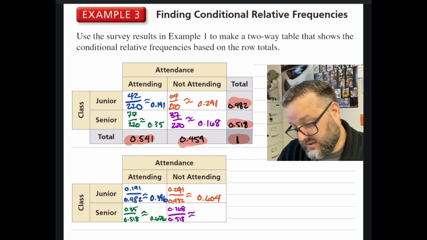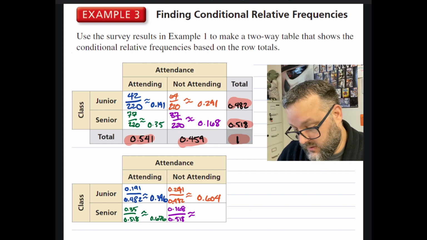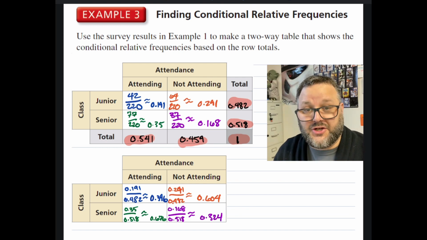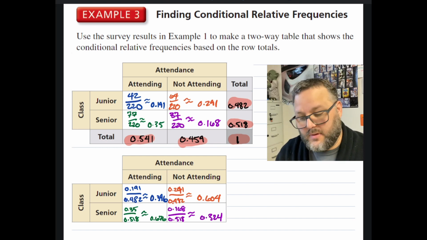Now 0.168 divided by 0.518, again, this is the marginal and the relative. Comparing those, we get 32.4% of the population expected of seniors to not attend.